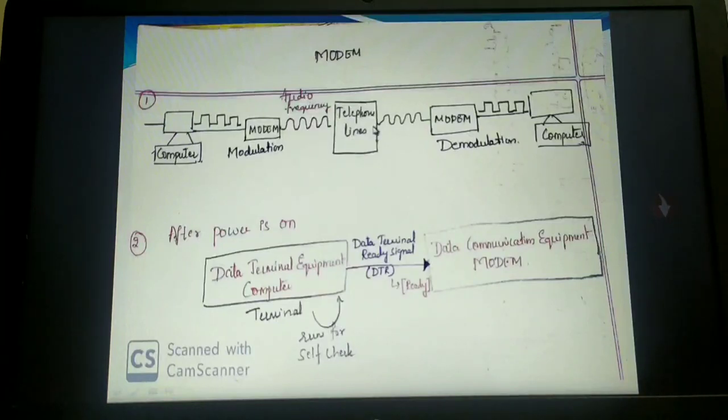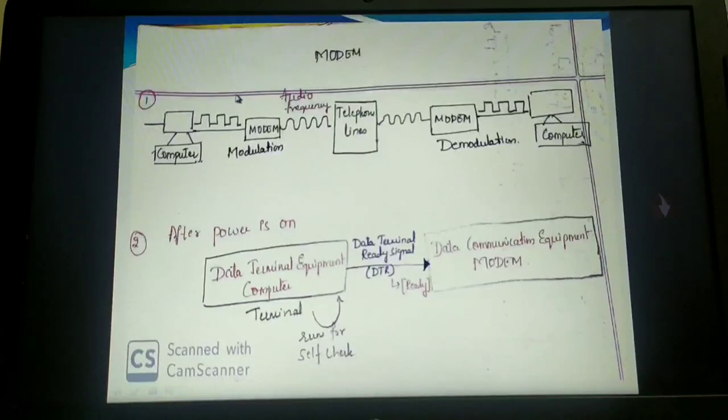And at the other end, it converts the transmitted tones back again into digital information. That is done by demodulation, which is again the modem. I hope you are understanding. The first step is your computer system will transmit the digital data, which will be converted in the form of audio frequency tones in the range that telephone lines can transmit. At the other end, the transmitted signals will be converted back again into digital data and then given to the computer at the other end.